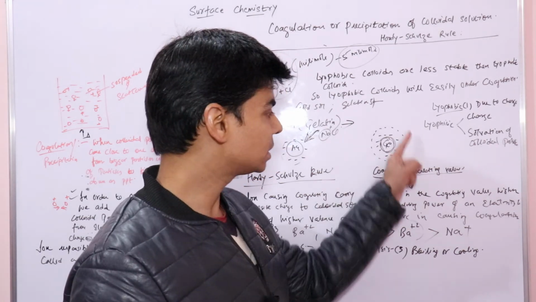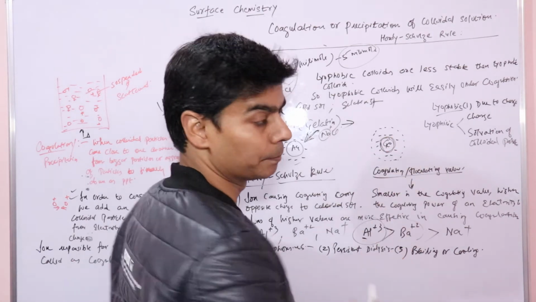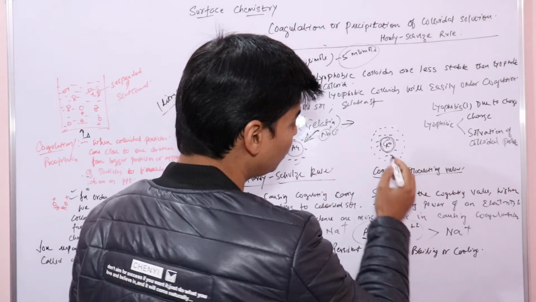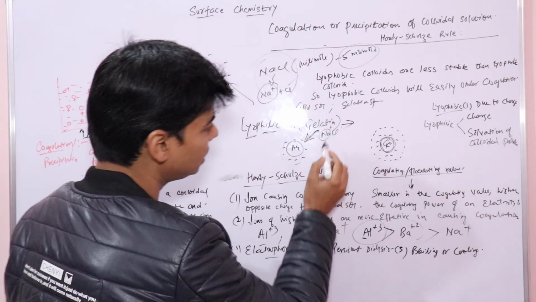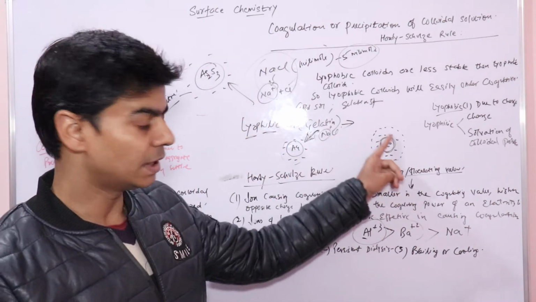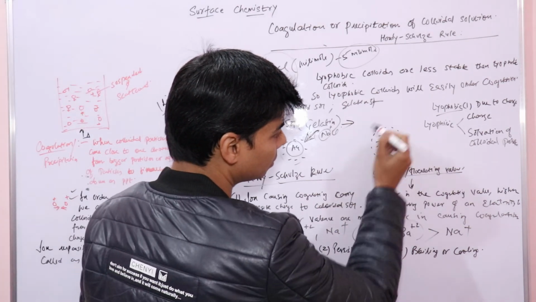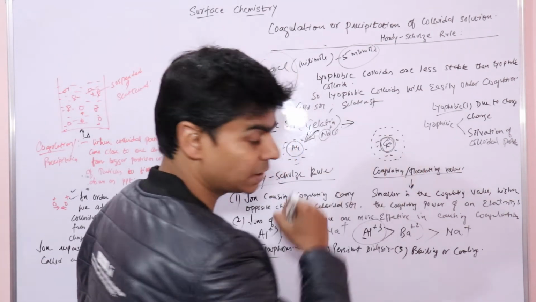Due to this, lyophilic sols have a layer of water around them, that is, they are solvated. Due to this layer of water, it is not easy for sodium ions to reach the gelatin sol particles, because they have to break this water layer in order to reach them.